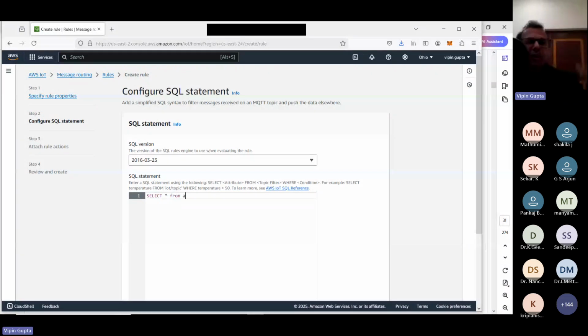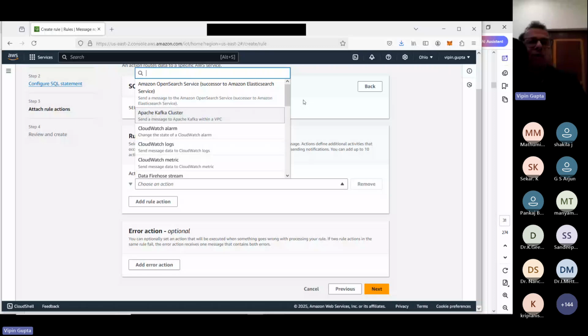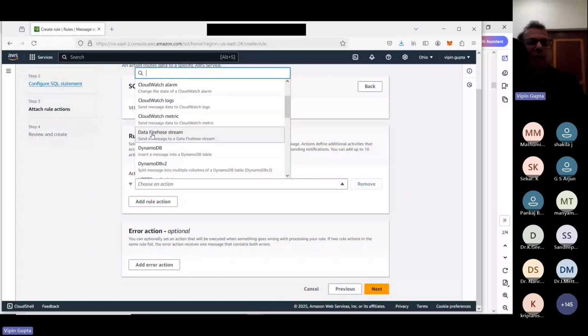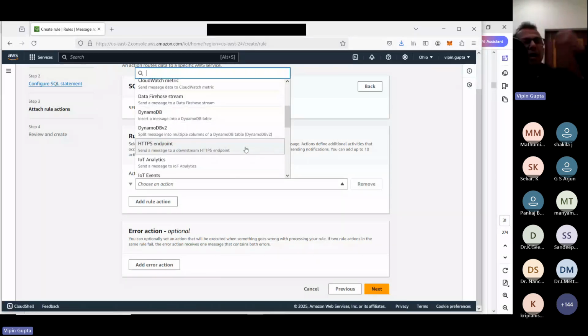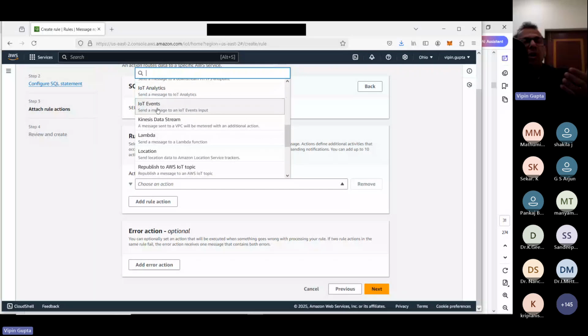Whatever data is there, where do we want to send it? We can send it to Amazon OpenSearch Service, for generating an alarm, or CloudWatch logs. Then this is one very good service for analyzing real-time data. Then we have a NoSQL database, then analytics and events, again real time, and this is a Lambda function. That means certain data is there and according to the data we want to take certain action. In this case, a Lambda function is used for taking that type of action.